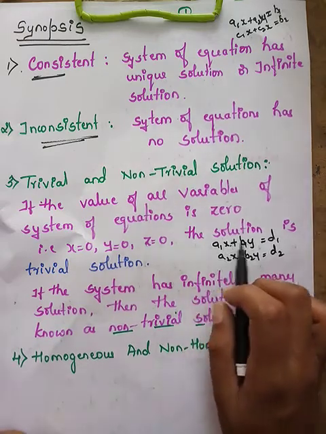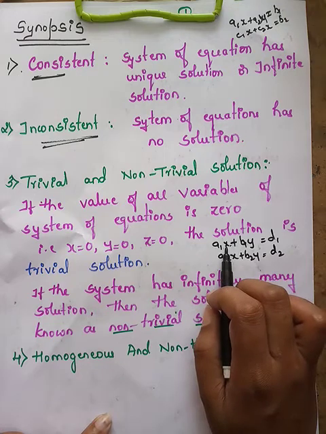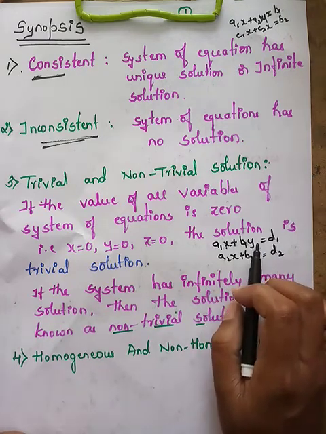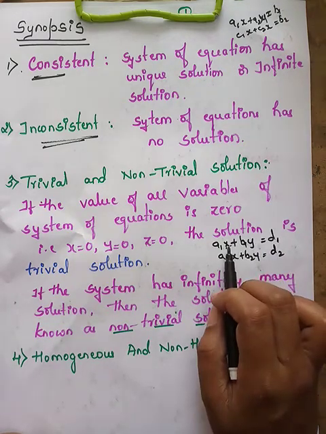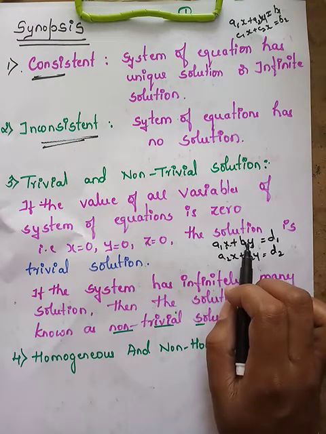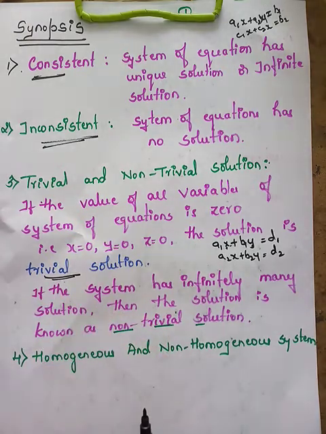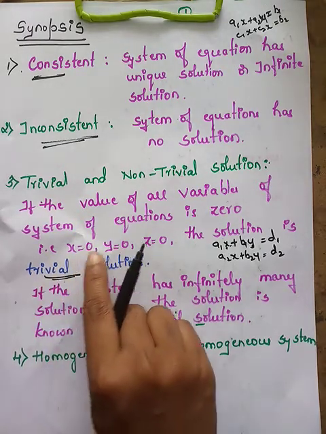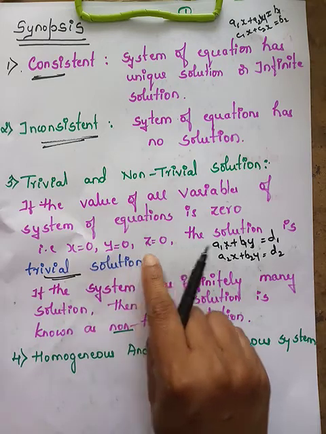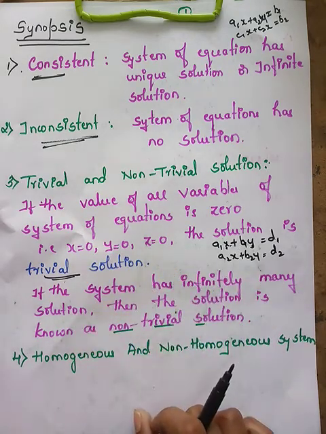Solution is the values for x and y such that when you put them in the left hand side, you get the right hand side. Suppose the right hand side is equal to 0, and x is equal to 0 and y is equal to 0 is a solution of the given equation, then such a solution is called a trivial solution. So a trivial solution is where x is equal to 0, y is equal to 0, z is equal to 0. If everything is 0, that is called a trivial solution.